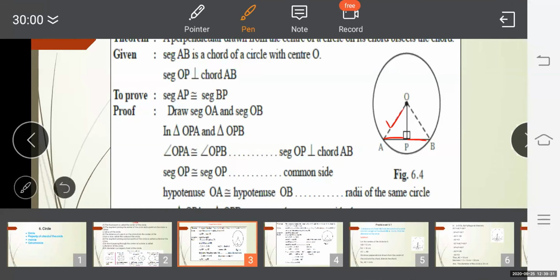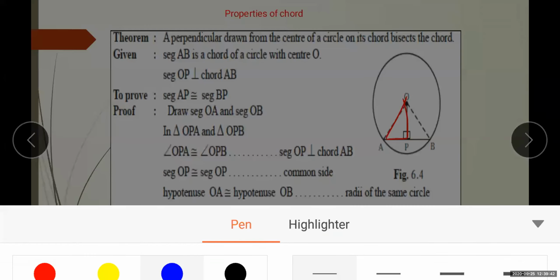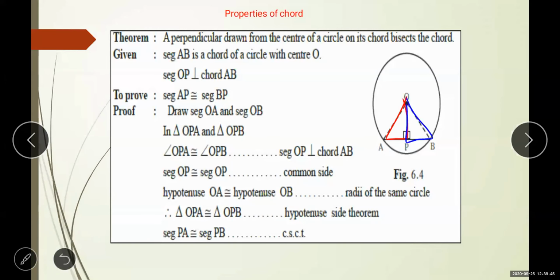So here we got the 2 triangles. Which 2 triangles? Triangle OPA and the next triangle OPB. Okay, now you can see here, as they are saying this is perpendicular, that means these angles are of 90 degrees and they are congruent. So angle OPA is congruent to angle OPB.